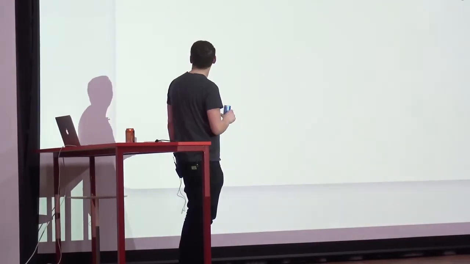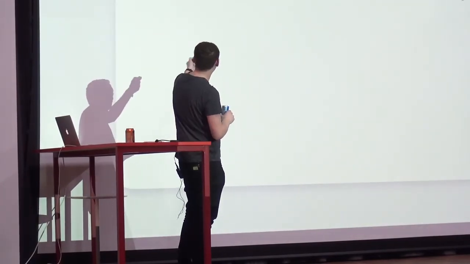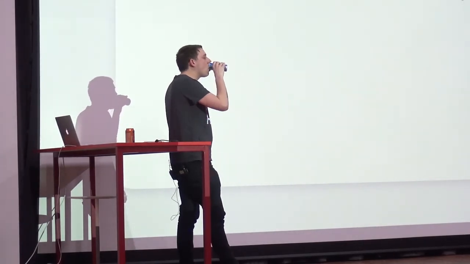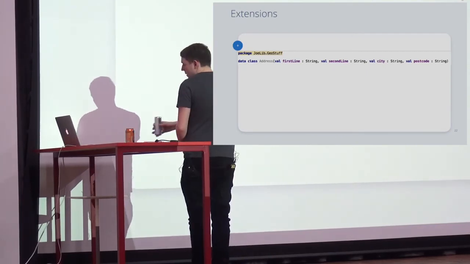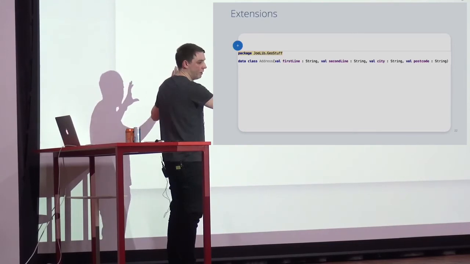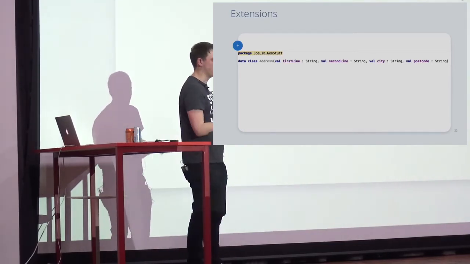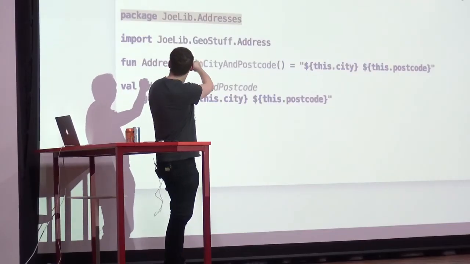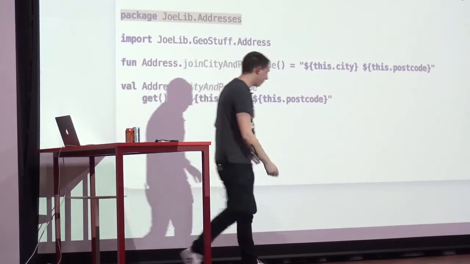So if we have, and I've started pulling things into packages now to prove a point, if we have our address class coming back as a data class, we might want to put extensions on top of that. So this comes in from an external library that we can't control, right? In this example, we're going to want to add some functionality to that somehow. To do that, we can have extension functions, which is this thing here.